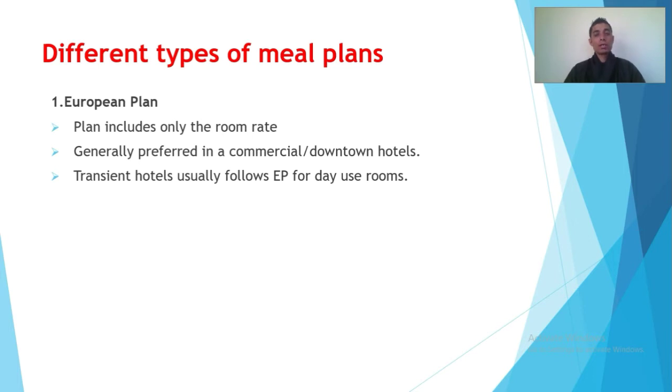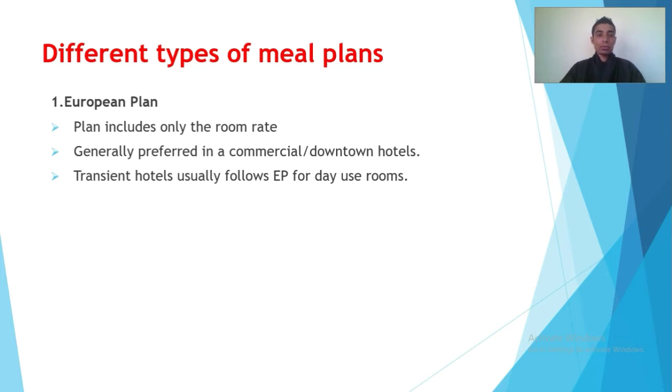This European plan is generally preferred in commercial or downtown hotels. This is because in commercial or downtown hotels, most of the time we have guests like corporate travelers and business travelers. They usually prefer the European plan because all other meals are provided by their own company, so they just use the room in the hotel. Transient hotels usually follow EP for day use rooms. EP means European plan. Transient hotels nearby the airport usually provide European plans to guests who wish to stay for a few hours as day use rooms.